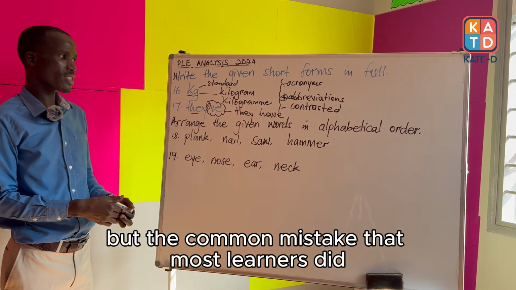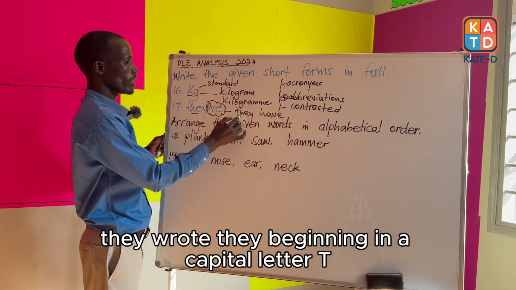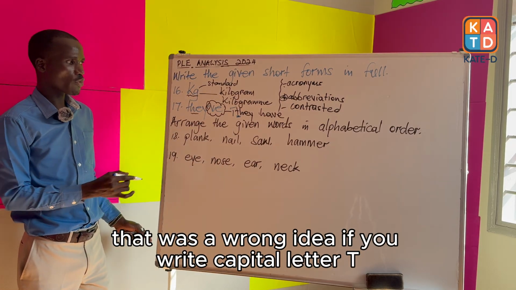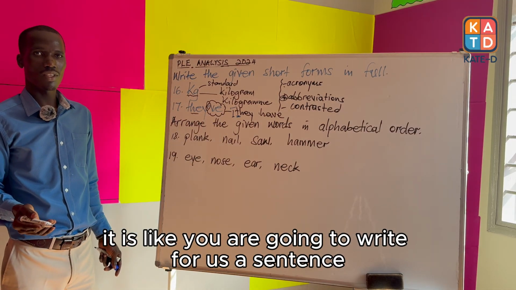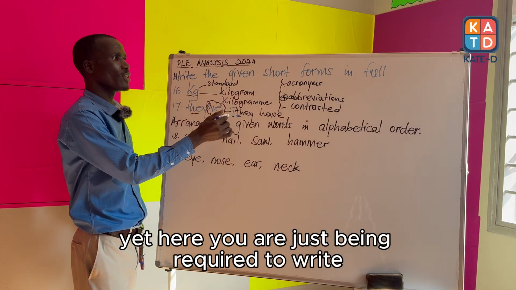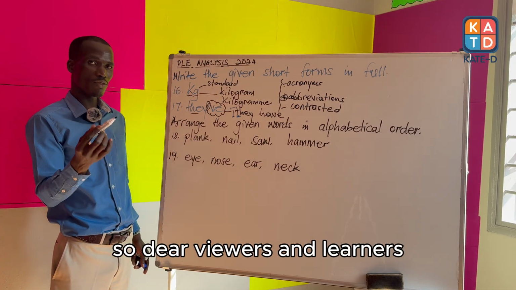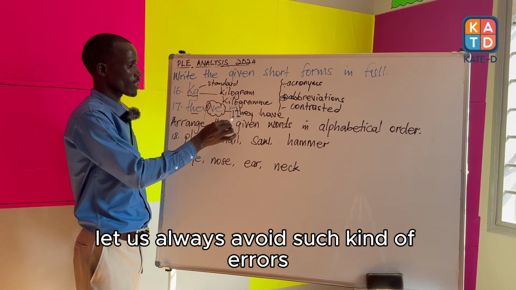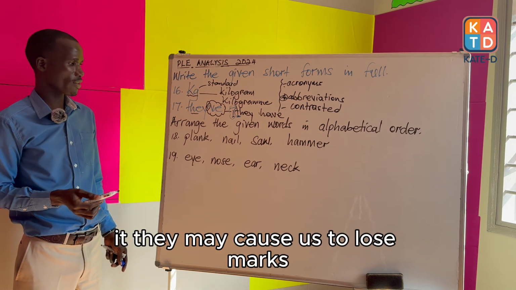The full form for this, learners were just expected to write they have. But the common mistake that most learners did, they wrote they beginning in a capital letter T. That was a wrong idea. If you write capital letter T, it is like you are going to write for us a sentence. Yet here you are just being required to write the full form of the given short form. So dear viewers and learners, let us always avoid such kind of errors. They may cause us to lose marks.